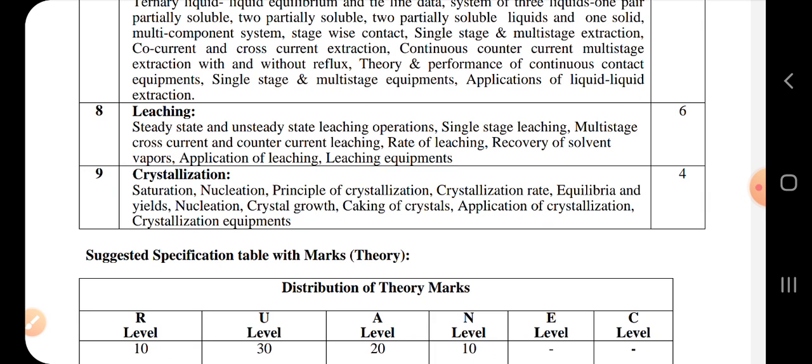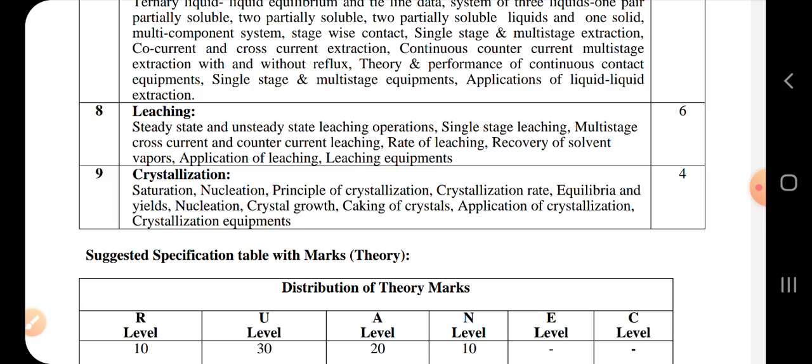Last unit will be crystallization, which is an example of liquid solid type of mass transfer. In the last unit we will see saturation, nucleation and the principle on which crystallization will occur. It is one of the most interesting mass transfer operations, we can say. And there will be types of crystallizations as well. We'll see lattice structure, formation of different types of crystals that will be formed.